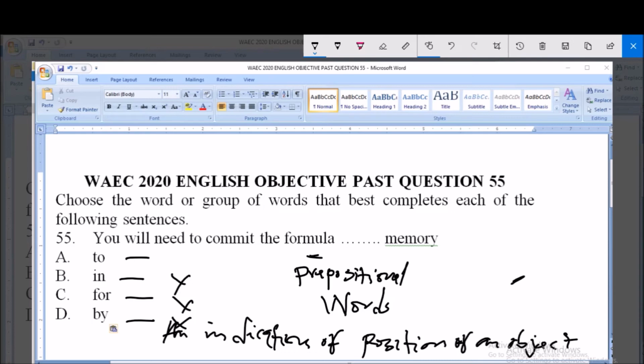So it is best said that you will need to commit the formula to memory. You need to commit the formula to memory. That is, you need to memorize the formula, or the so-called what we call cramming. So you need to cram the formula, but it is best say that you will need to commit the formula to memory. So that is, you have to study it and study it until mastery takes place. So option A is correct.